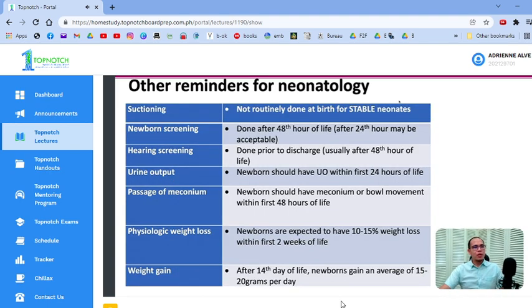Okay? So other important reminders for neonatology. Okay, suctioning is not routinely done for stable neonates. So hindi lahat ng newborn kailangan mo i-suction. It's not even part of your EINC. There's no benefit, there's additional risk. So don't do it unless it's needed. So pag puno-puno ng secretions, may obstruction, then yes, of course you do your suctioning.